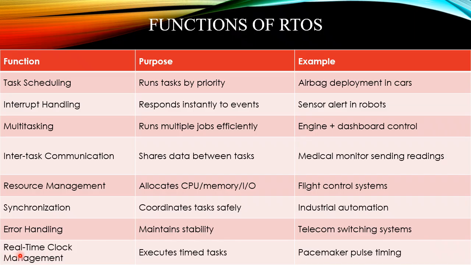Then real-time clock management executes timed tasks, like pacemaker pulse timing. For the pulse, there should be a certain time, and within that time it should do that particular job. Those are the functions of RTOS.